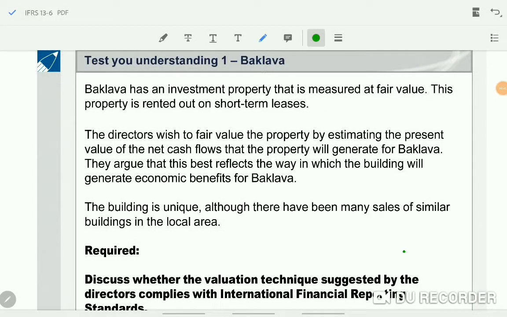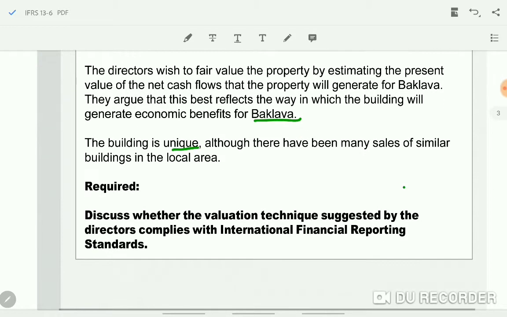Test your understanding 1, B. B has an investment property that is measured at fair value. This property is rented out on short-term leases. The directors wish to fair value the property by estimating the present value of net cash flows that the property will generate for B. They argue that this best reflects the way in which the building will generate economic benefits for B. This is from B's point of view. The building is unique, although there have been many sales of similar buildings in the local area. Discuss whether the valuation technique suggested by the directors complies with IFRS.